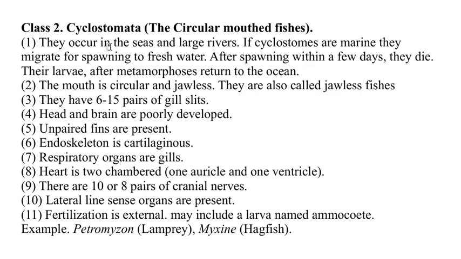Cyclo means circular, and stoma means mouth. So these are the vertebrates whose mouth is circular. They occur in seas and large rivers. If the cyclostomes are marine, they migrate to fresh water for spawning.